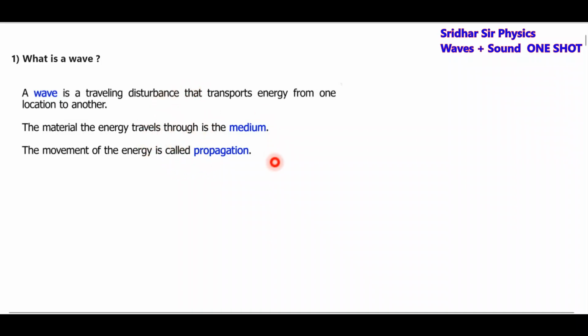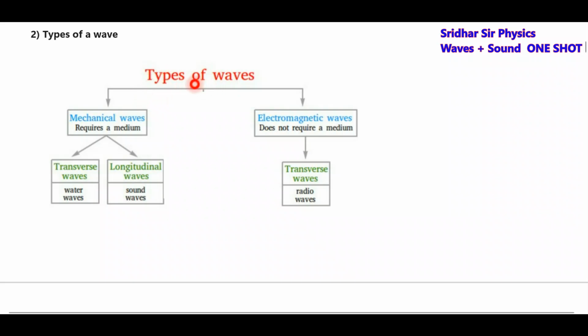Then what are the types of waves? We have mechanical waves, which require a medium for their propagation. Then non-mechanical, electromagnetic waves, or we can also call these non-mechanical waves, which don't require a medium for the wave to flow. The best example is transverse waves or light waves, what you can call EM waves. This we'll discuss in the EM waves chapter.